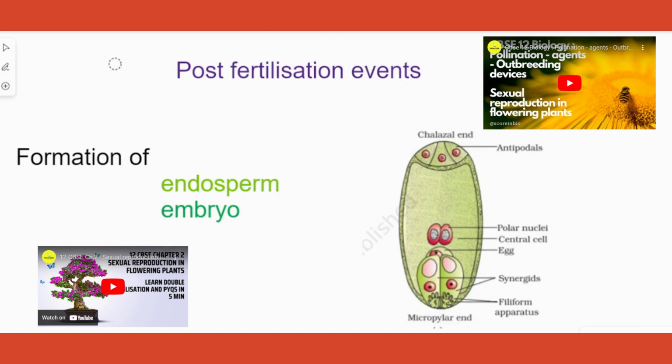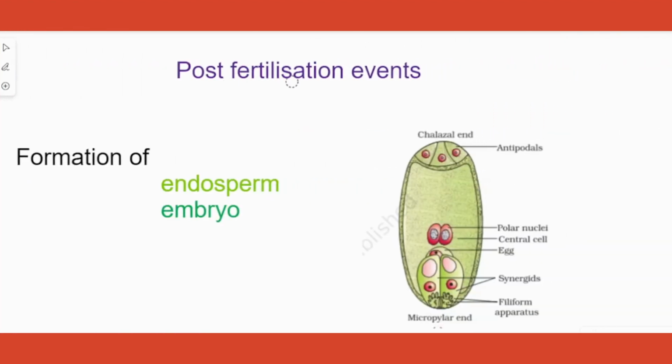All right. So from the previous video, something called double fertilization happened in a flowering plant. So what is double fertilization? Two fertilizations happened. One over here in the polar nuclei, one fusion happened, resulting in a triploid nucleus. The other one was over here with the egg, so the egg and the male nucleus fused. Here two polar nuclei and one male nucleus fused. That much happened in double fertilization, for those who missed that video.